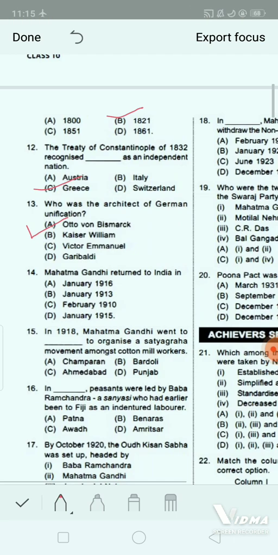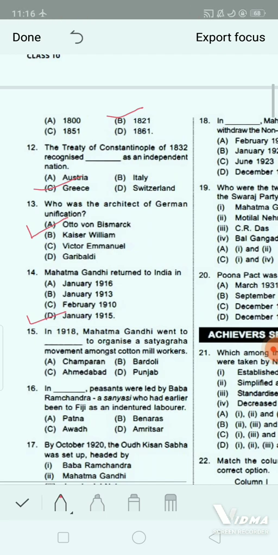Next question. Mahatma Gandhi returned to India in the year dash. Option A, January 1916. Option B, January 1913. Option C, February 1910. And option D, January 1915. Yes, the correct answer will be option D. That is January 1915. Mahatma Gandhi returned to India from South Africa. Okay, so this is the correct answer. Coming to next question.